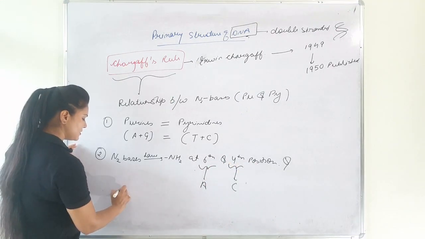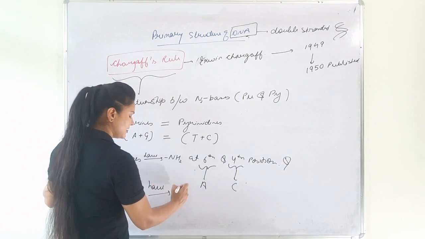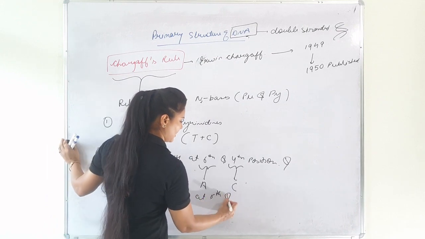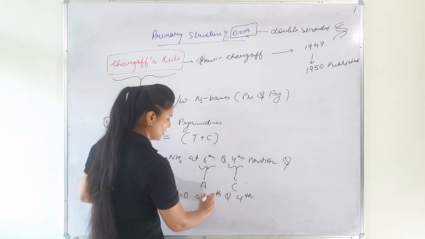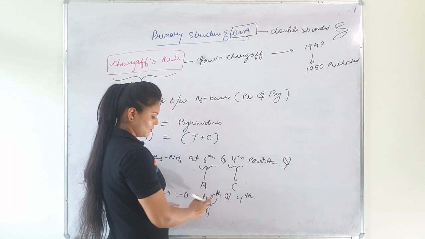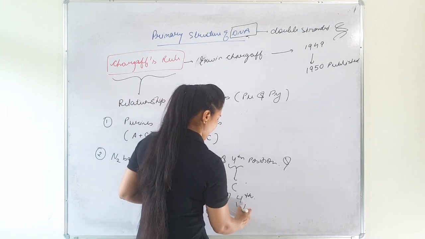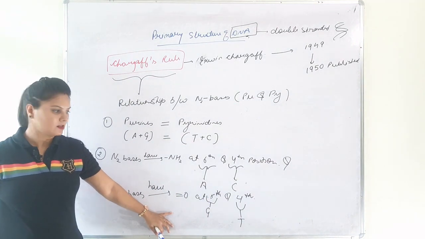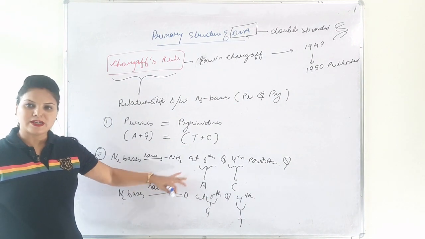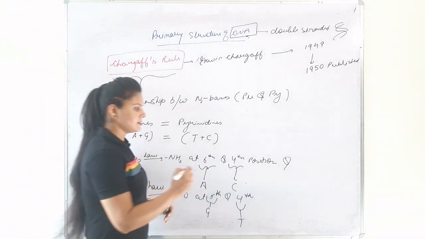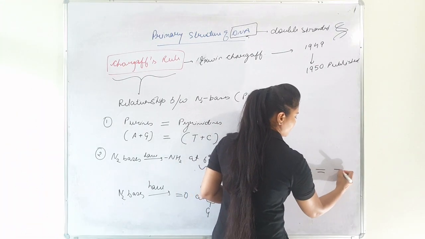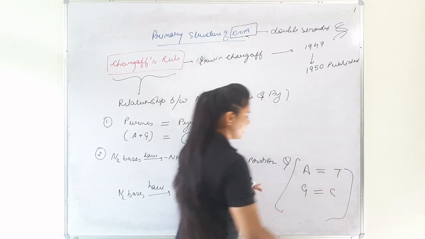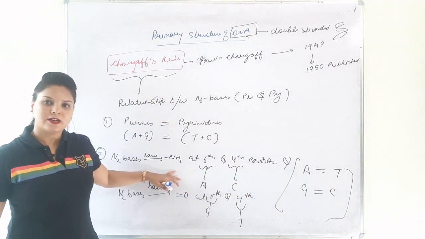And nitrogenous bases which have keto or carbonyl oxygen at the 6th and 4th position. Here guanine has keto oxygen at the 6th position and thymine has keto oxygen at the 4th position. These two groups are equal, that is, adenine is always equal to thymine and guanine is always equal to cytosine in a double helical structure of DNA.